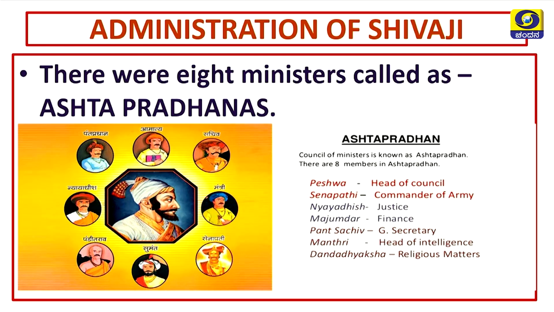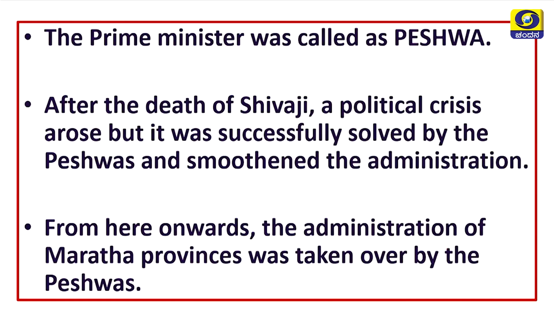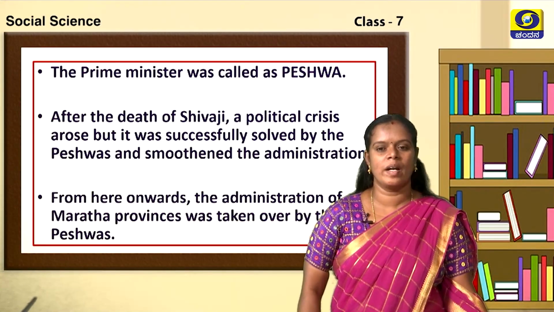Then the next one is Majumdar. Majumdar is the one who looked after the financial activities, and Panch Sachiv was the general secretary. Next one is Mantri, the head of intelligence, and Dandadhyaksha, the last one, is the one who looked after the religious matters. So, this is how Shivaji's administration was. So, the prime minister was called as Peshwa.